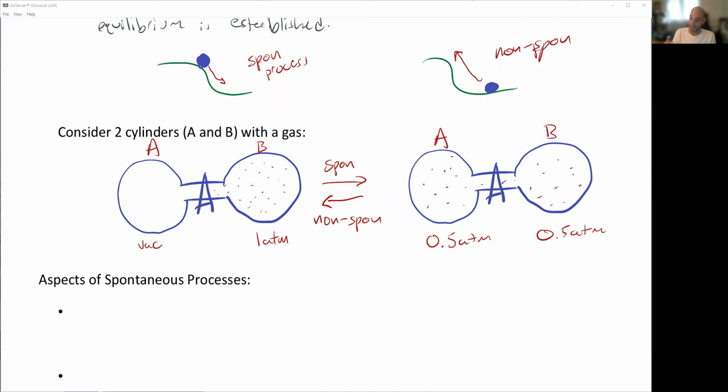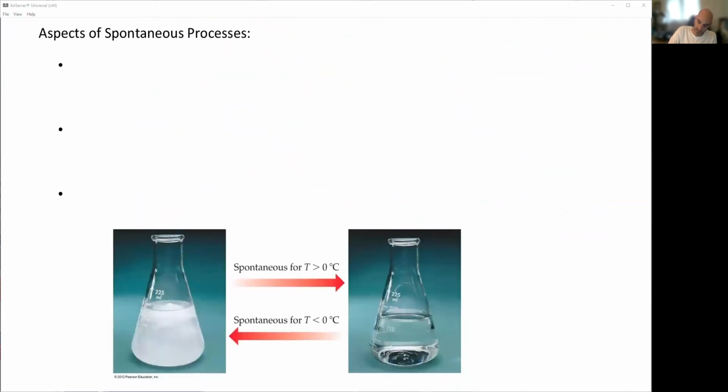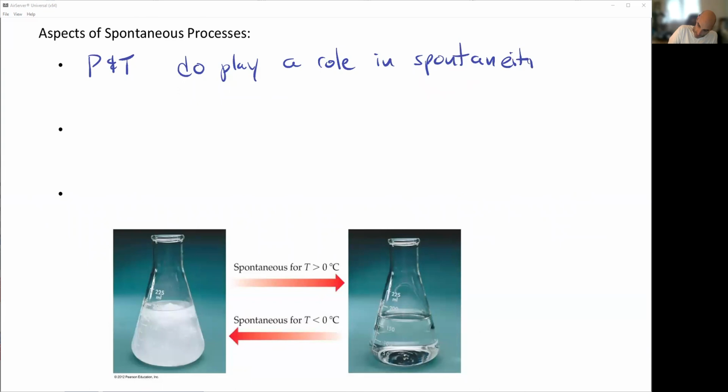Having to put energy in is what defines something as a non-spontaneous process. Spontaneous is just going to occur. Again, we start in a position with a bunch of reactants, we know it's going to shift to equilibrium because that's a spontaneous process. So the aspects of a spontaneous process, things that we don't really think about, but are true of a spontaneous process, particularly when it comes to phase changes. First of all, pressure and temperature do play a role in spontaneity. It's a weird word to spell, spontaneity.